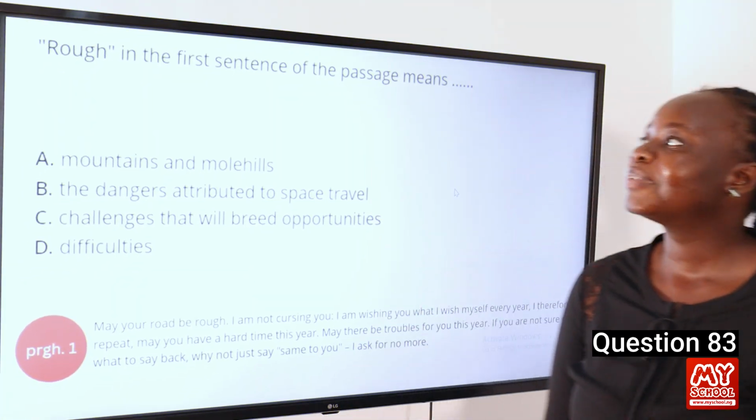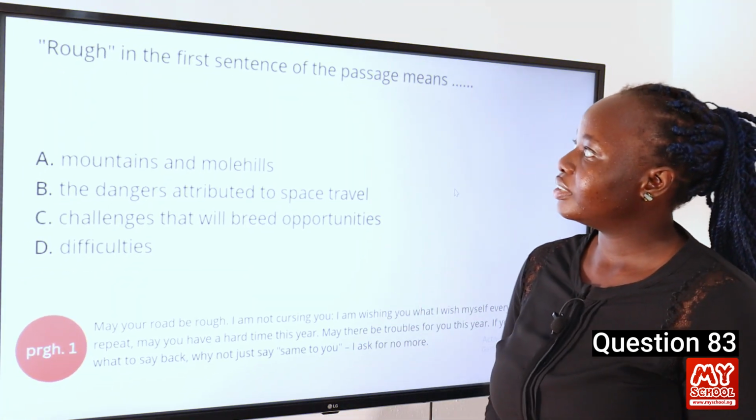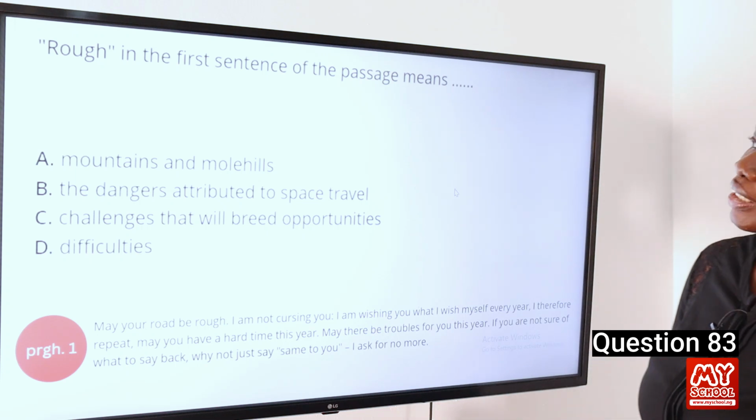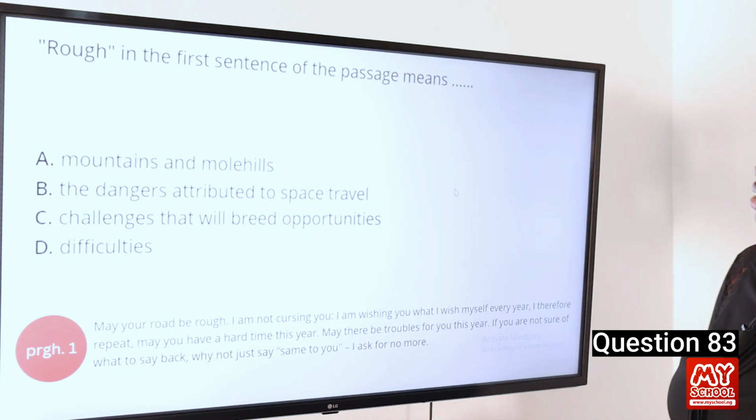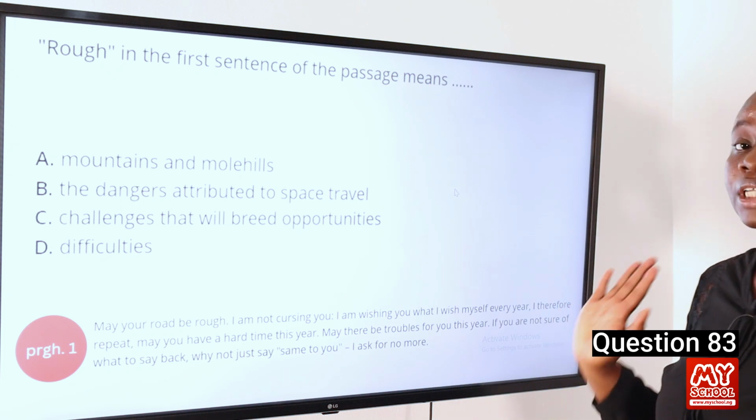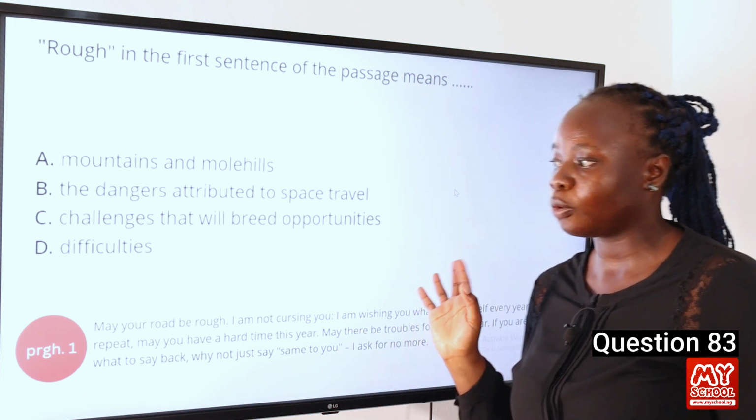Question 83. Rough in the first sentence of the passage means A, mountains and molehills, B, the dangers attributed to space travel, C, challenges that will breed opportunities, and D, difficulties. So the answer to this question is challenges that will breed opportunities.